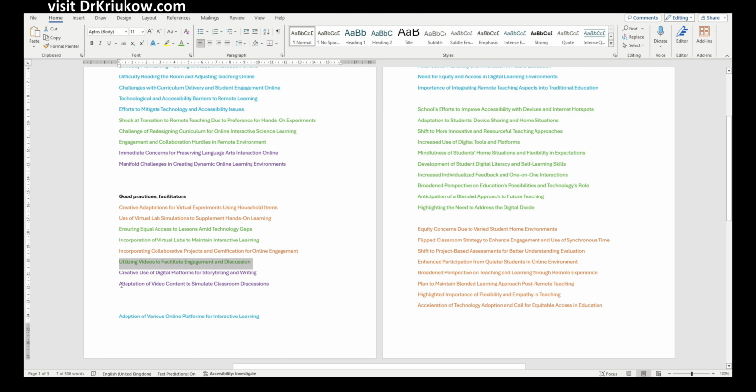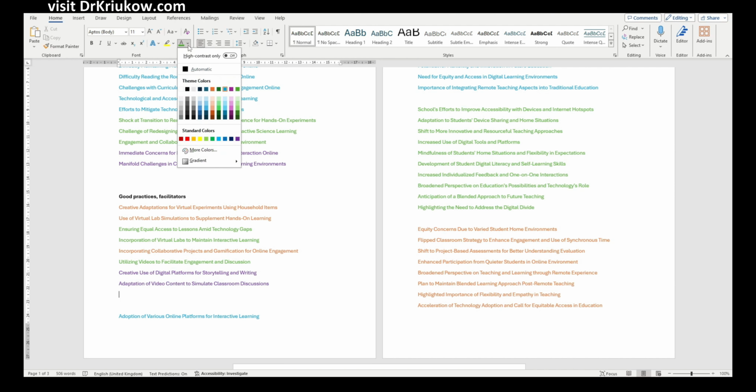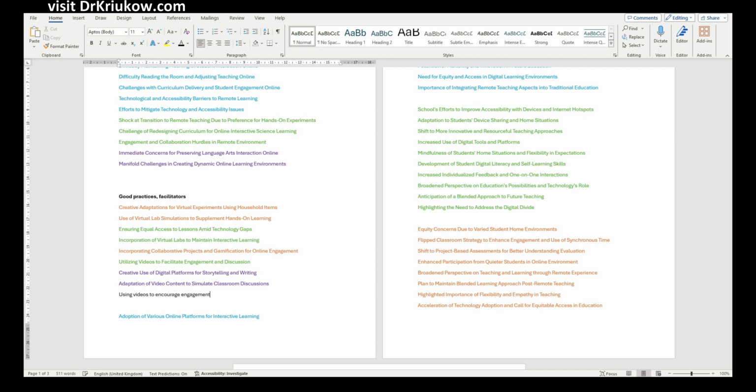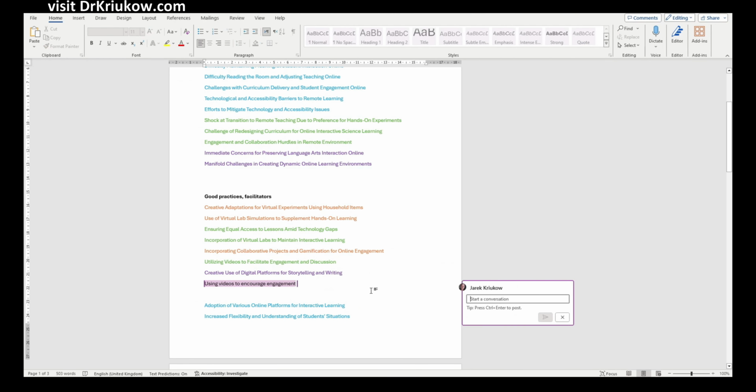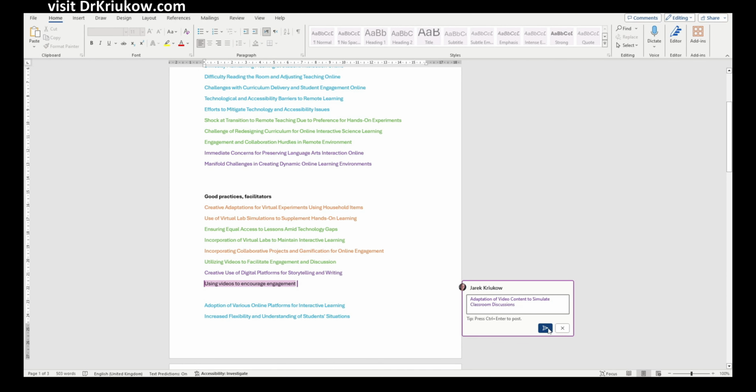So codes that were created for different participants are slightly different in wording, but maybe they are about essentially the same thing. We don't need all of these. So we'll create a new description, and then we'll take all these three original codes and cut and paste them as a comment onto that new code that we created.